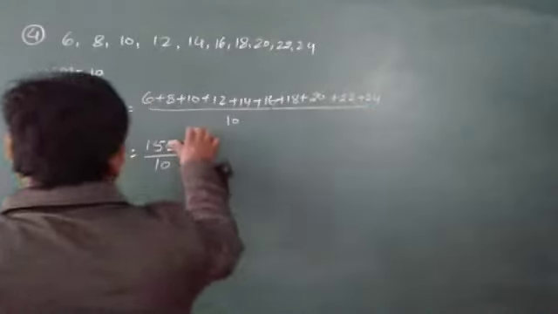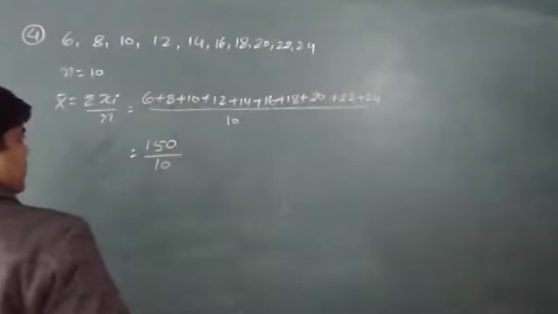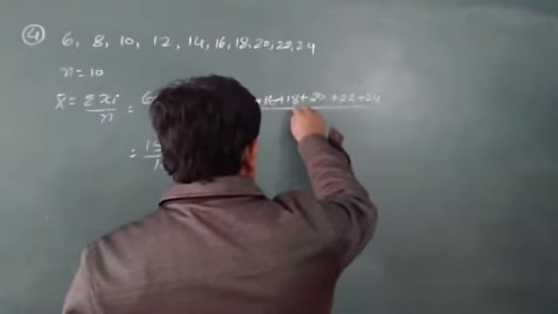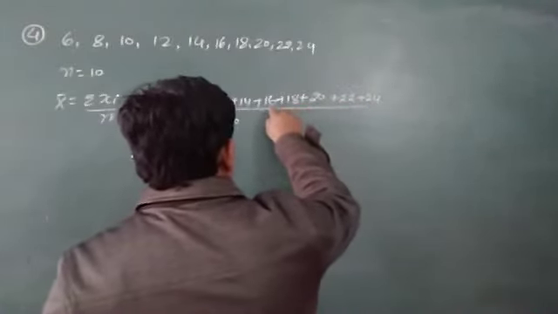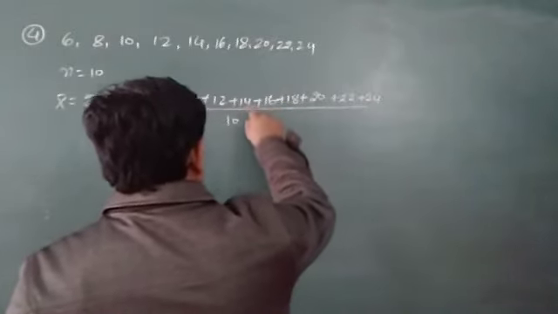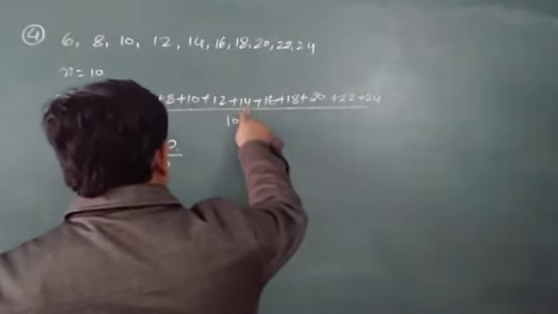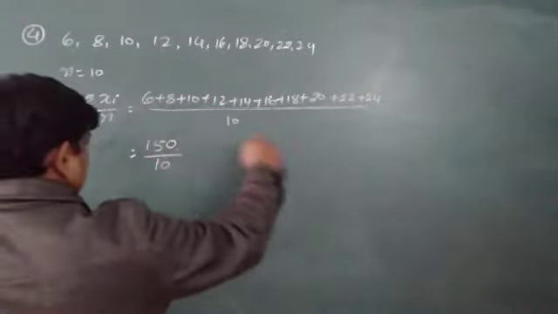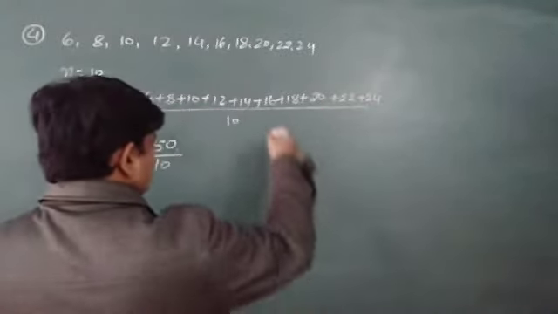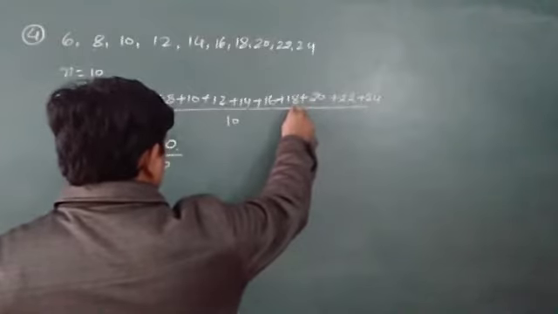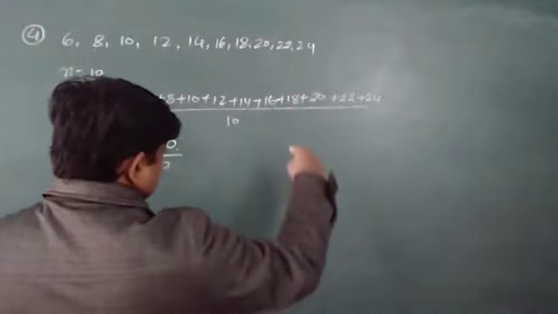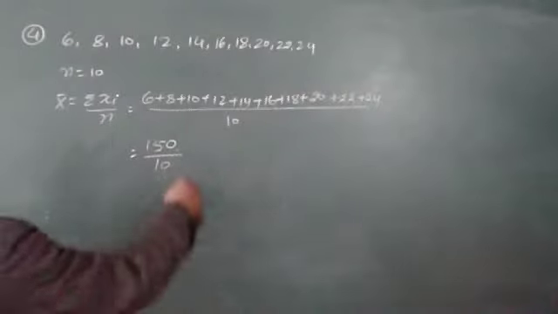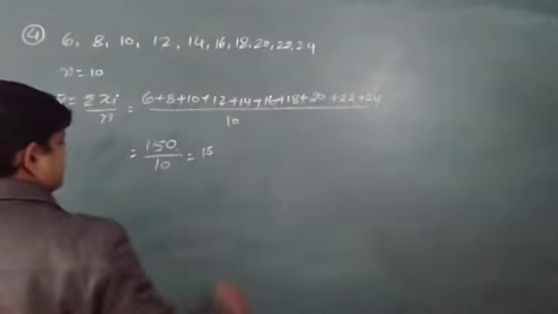I have done some mistake, it should be 150. Let me see again. 4 plus 2 is 6, 6 plus 8 is 14, 14 plus 6 is 20, 20 plus 4 is 24. Actually, the mistake I made was that 14 plus 6 is 20, not 22. So the sum is 150, and it is 150 upon 10, which is 15.